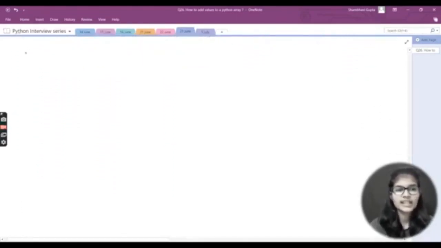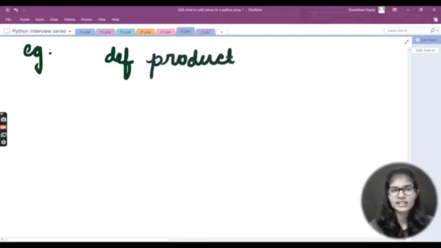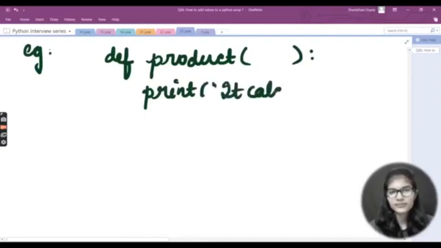After this, you can take an example and show how we can write a function, right? So let's say def product is my function. I've put the brackets here, and I would not pass anything. Inside this, I would write a print statement that it calculates the multiplication.